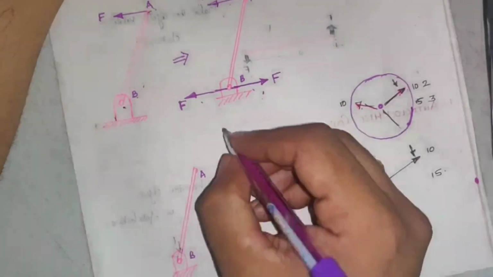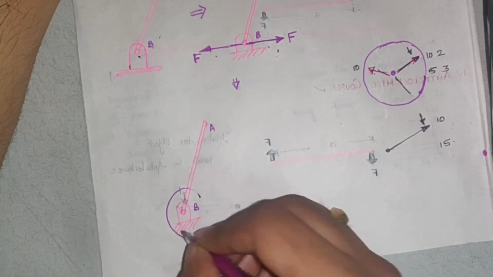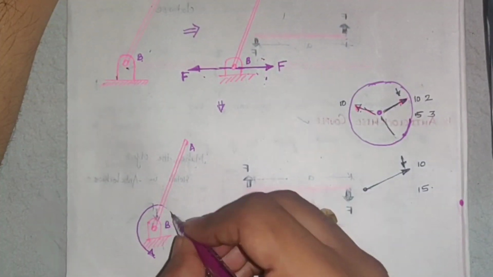So this picture is changed to this. Because of these two forces, we get a couple.